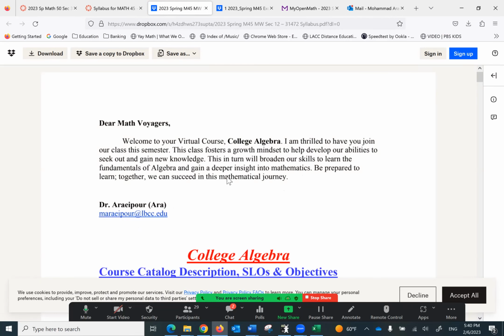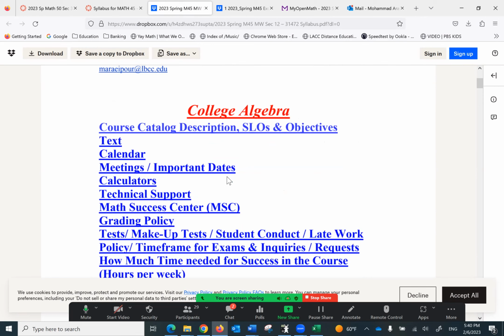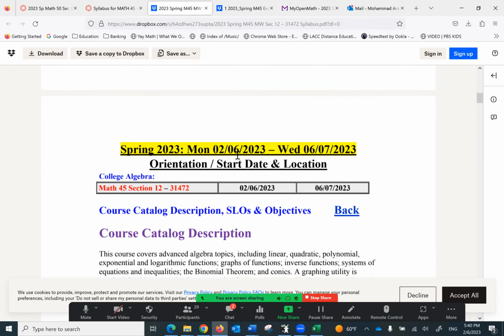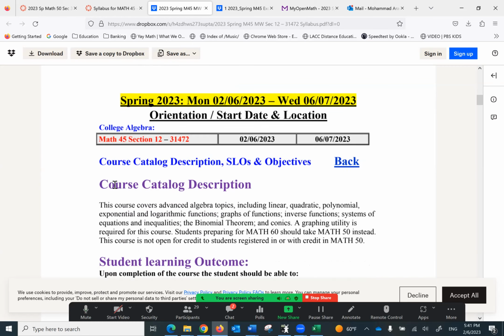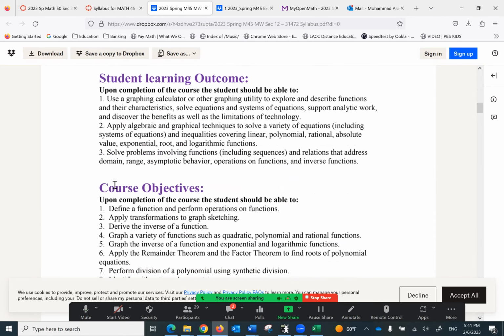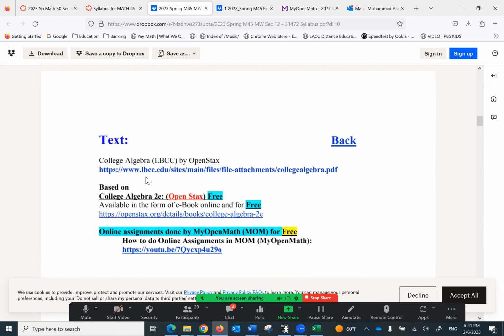The next one is the syllabus. Since, of course, I welcome you to the course first, and then since syllabi are getting longer and longer, I have put them in this format where you can go over a topic of interest that you have. So I want to spend a couple of minutes going over the whole thing. So the course, the name of the course, section number, student learning outcome, course objectives, text. You can find it here.